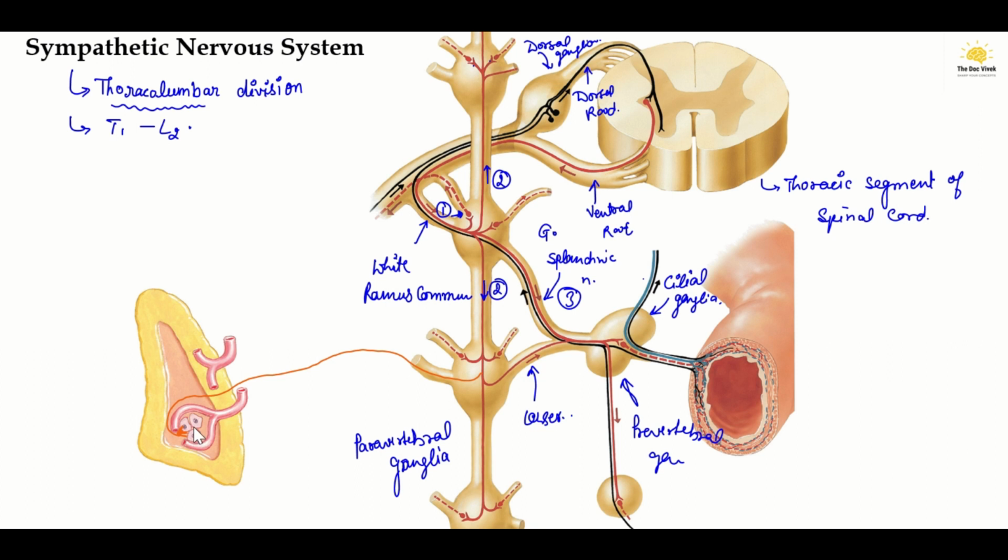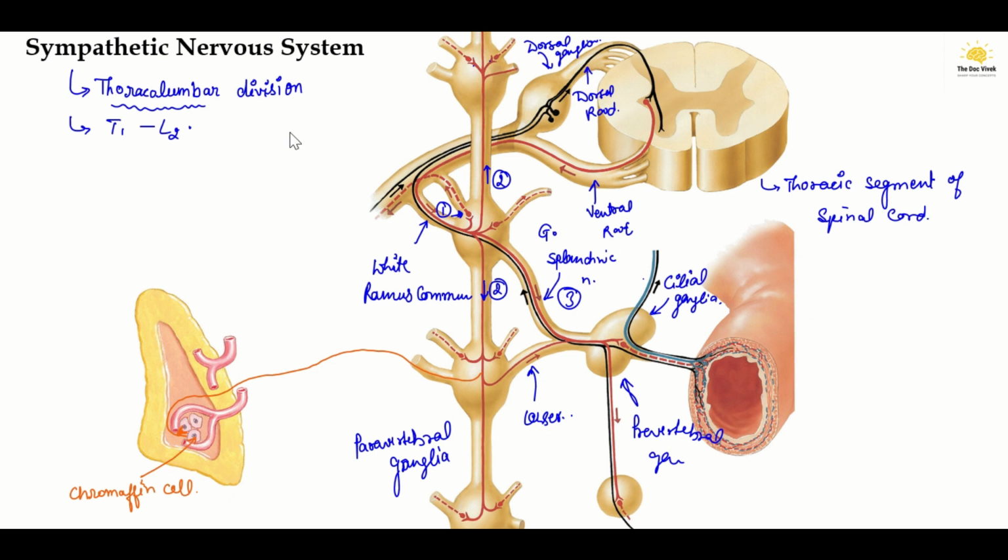These chromaffin cells will act as a postganglionic neuron, and will release their substances, which are epinephrine and norepinephrine.